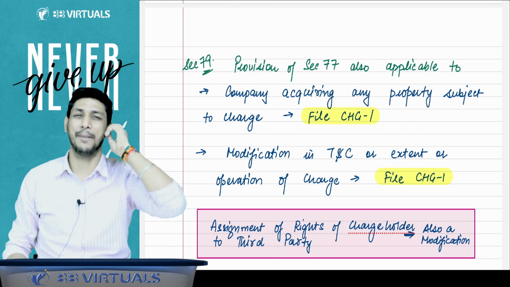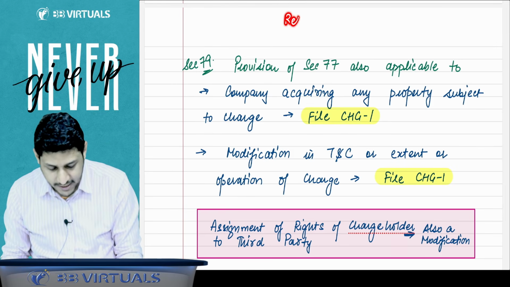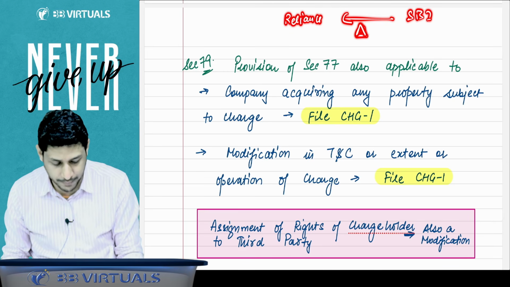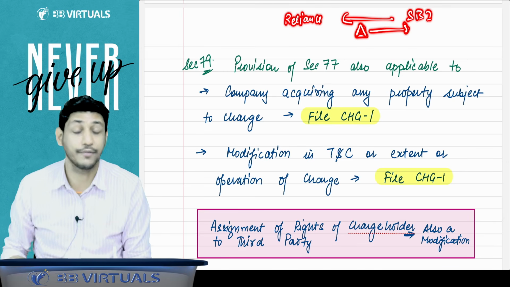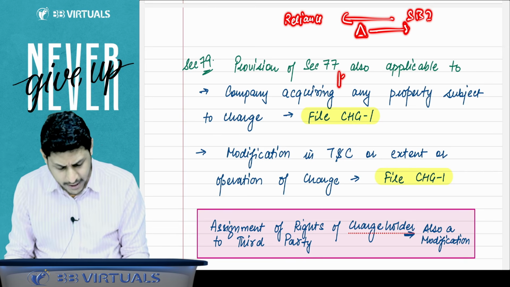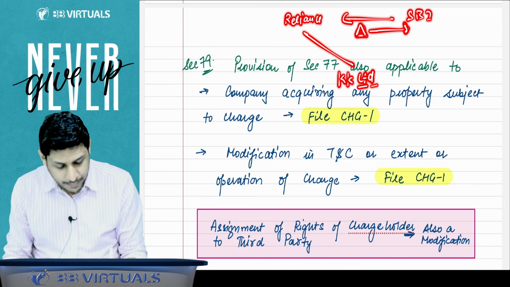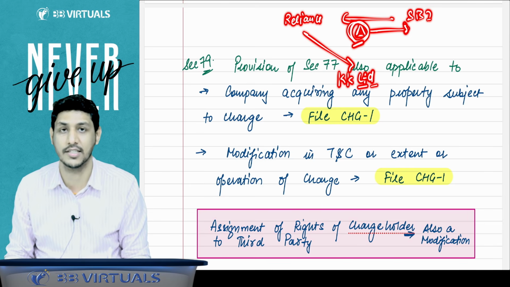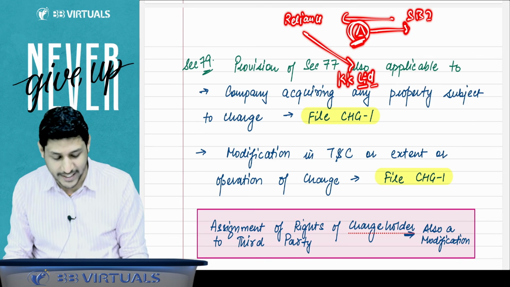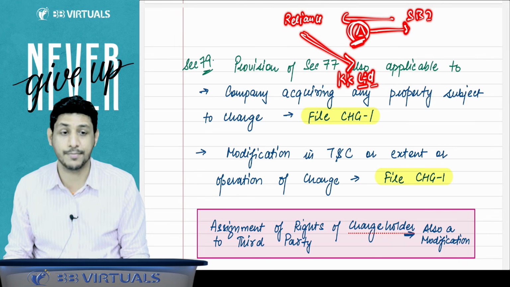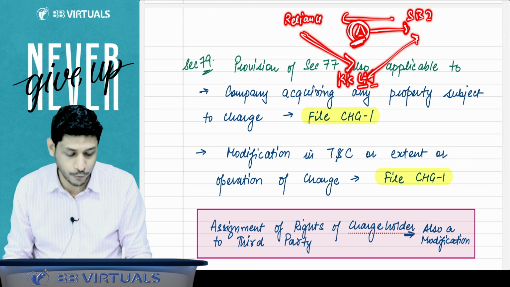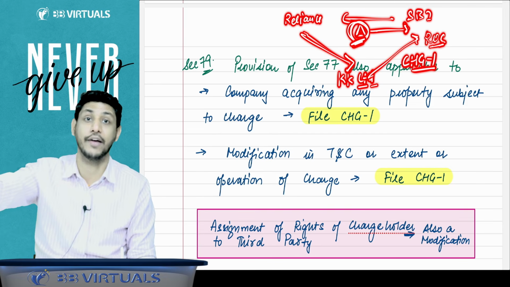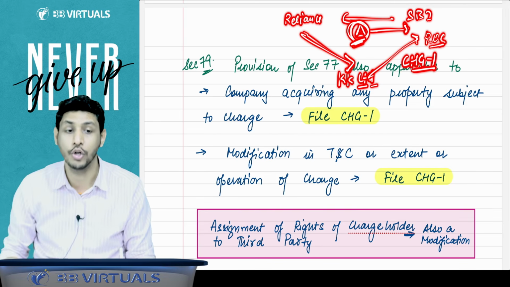Sir, please explain with an example. For example, there is a company, Reliance. Reliance has taken a loan from the SBI and created a charge in favor of SBI on some asset. Now there is a company called KK Limited. KK Limited purchased the same asset on which the charge was already created. This is the property which is already under charge, and KK Limited has purchased this asset. Then KK Limited is required to file the ROC CHG1, stating that we have acquired that property which is already subject to charge.